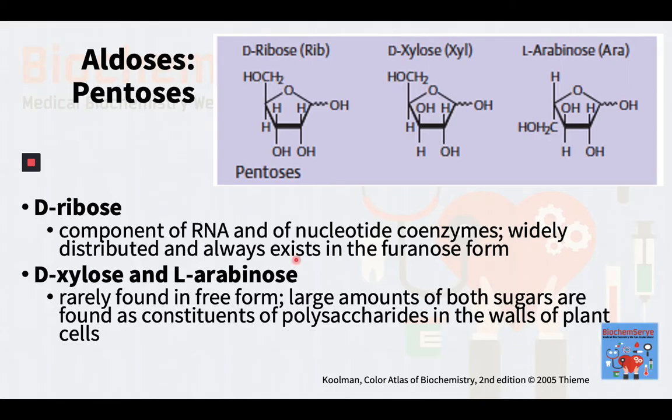Let us start with the aldoses, and with the 5-carbon aldoses, the pentoses. The best-known aldopentose, D-ribose, is a component of RNA and of nucleotide coenzymes, and is widely distributed. In these compounds, ribose always exists in the furanose form. Like ribose, D-xylose and L-arabinose are rarely found in free form. However, large amounts of both sugars are found as constituents of polysaccharides in the walls of plant cells.